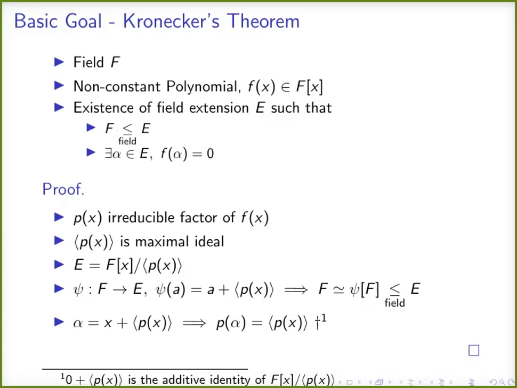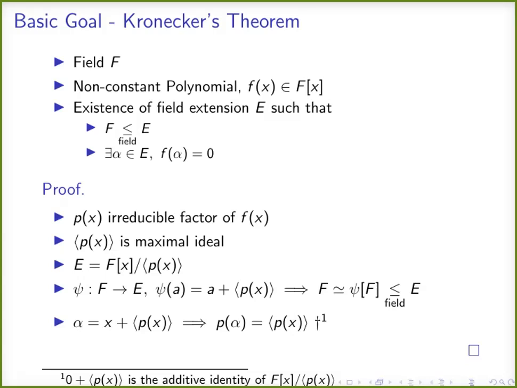And the ideal generated by p of x is the set of all polynomials which are multiples of p of x. The 0 polynomial is there, then all other polynomials are multiples of p of x: p of x, p of x squared, and other multiples of p of x, p of x times some value in F[x]. So if b is an element of F, then b times p of x will be an element of this ideal generated by p of x. So a plus the ideal is a family of polynomials with constant term a.